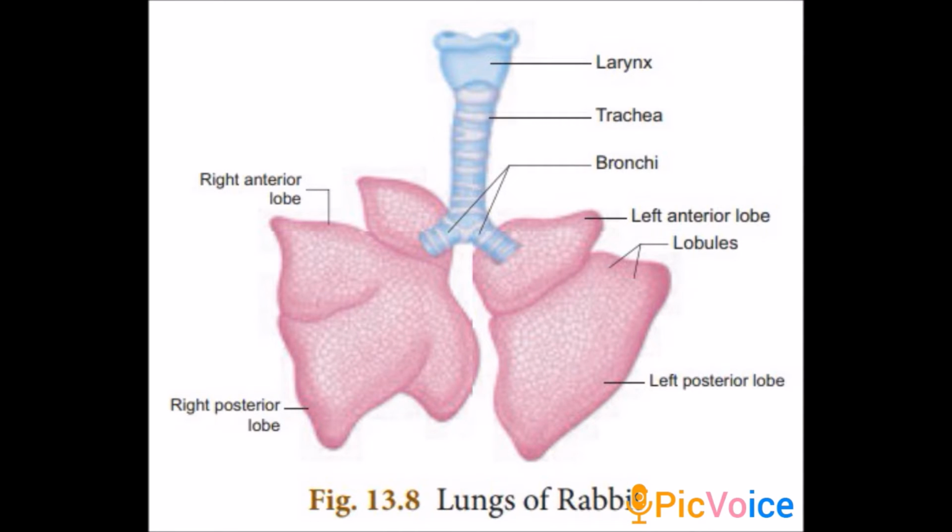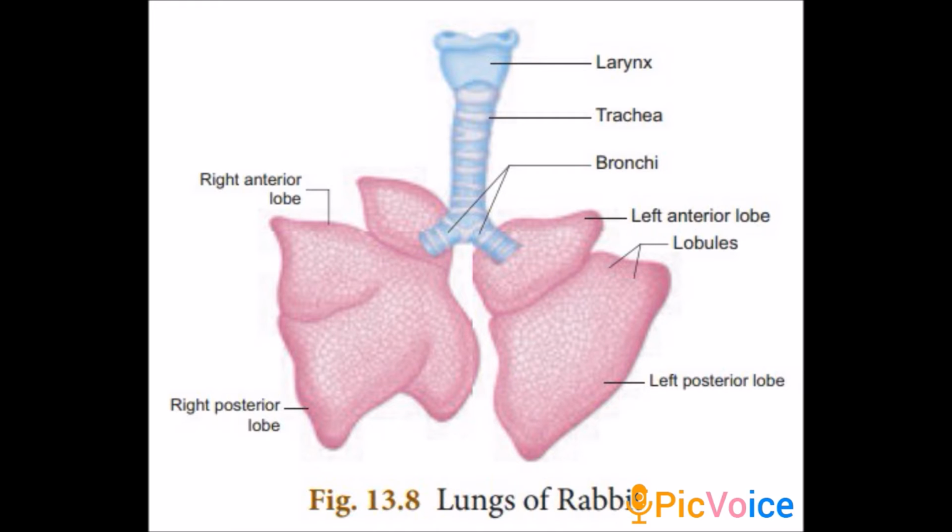Students, next we will see the respiratory system of rabbit. How does respiration take place? Respiration takes place by a pair of lungs, which are very light spongy tissues enclosed in the thoracic cavity. What is called thoracic cavity? It is bound dorsally by the vertebral column and ventrally by the sternum, and laterally by the ribs. On the lower side of the thoracic cavity, the diaphragm is present. Each lung is enclosed by a double membranous pleura.